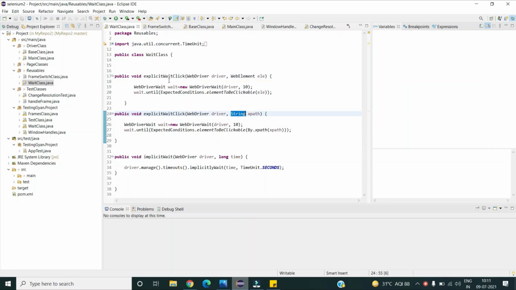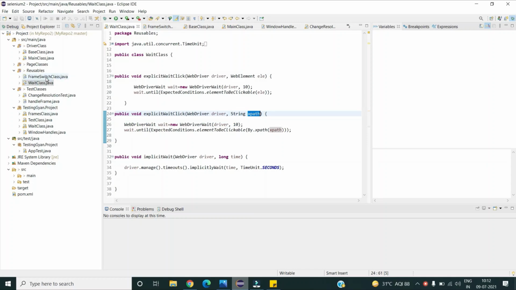For example, if I want to wait for the clickability of an element based on the web element passed, then I will call this method. If I want to wait on the clickability of an element on the basis of an XPath locator, then I will pass the XPath here, so I can call either of these as per my requirement.